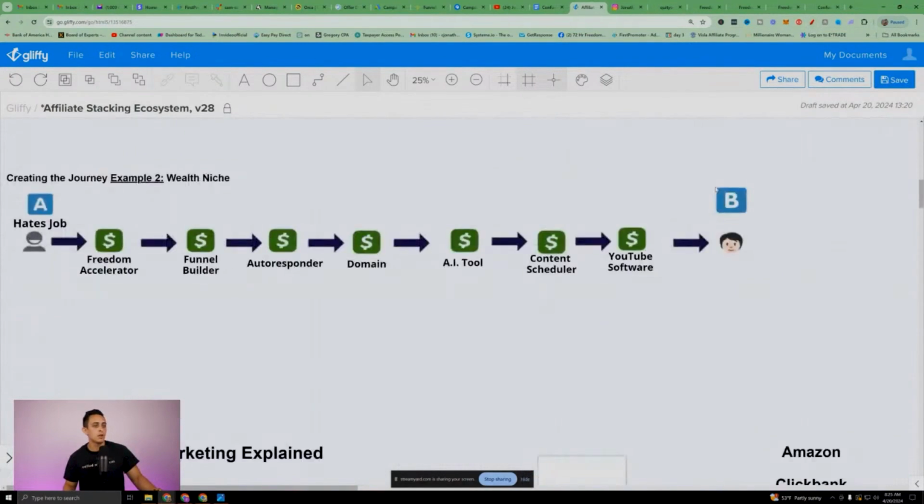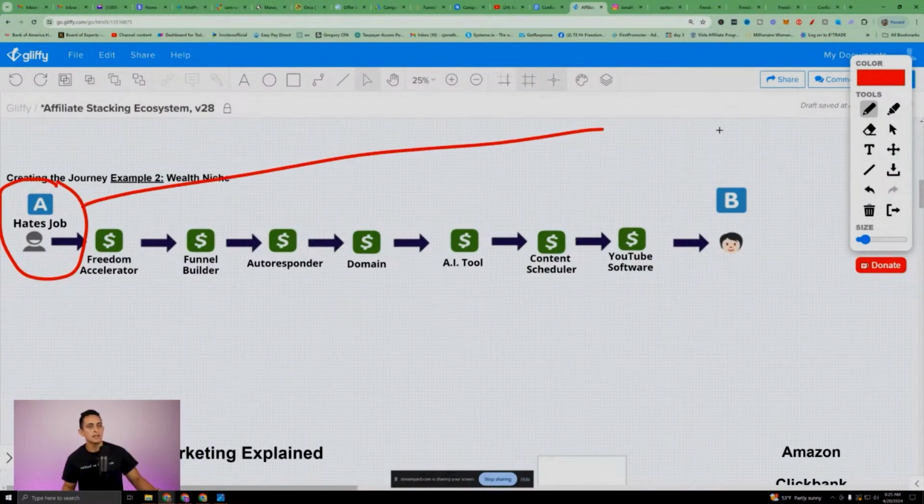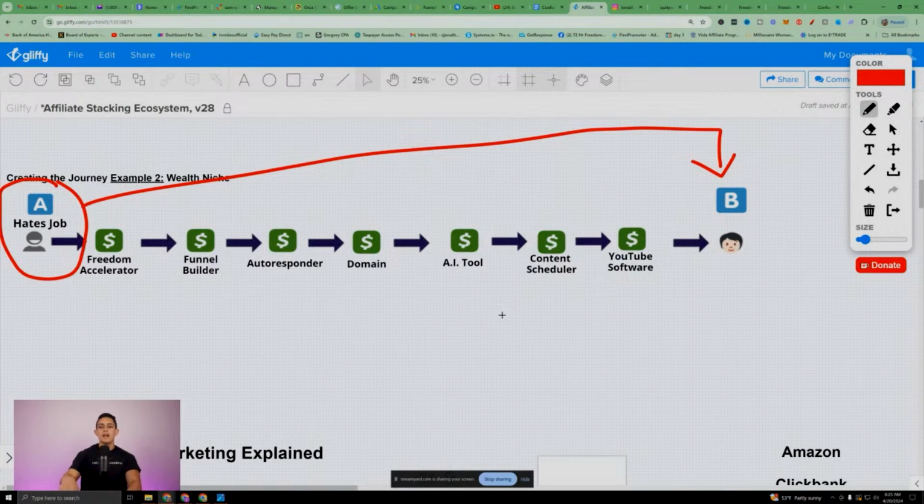So here's an example of my A to B map. I know someone's at point A. I need to get them to point B, which is their dream outcome, right? So what do you need? You need certain products and services and tools to be able to get you to that dream outcome.